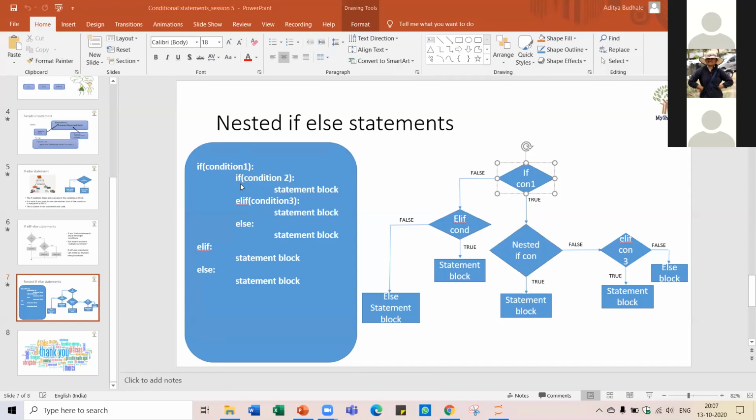You can have only an if condition, or if elif, or if else, or anything nested inside one if condition. We will look at the syntax and everything using the Jupyter Notebook. But concept wise, is it clear? Where do we use the conditional statements?